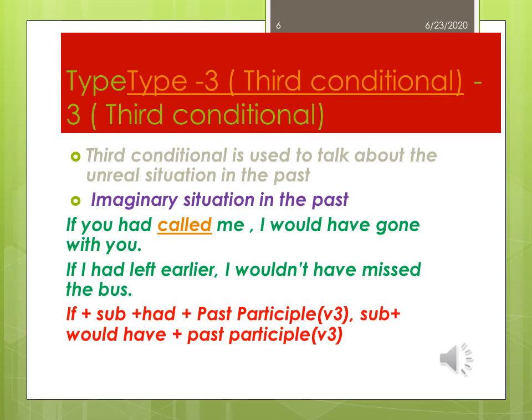Type 3, third conditional sentence. The third conditional is used to talk about unreal situations in the past and imaginary situations in the past. For example, if you had called me, I would have gone with you. The next example is, if I had left earlier, I wouldn't have missed the bus. The structure of the third type of conditional is if plus subject plus had plus past participle, it means V3, then a comma, subject plus would have plus past participle form.